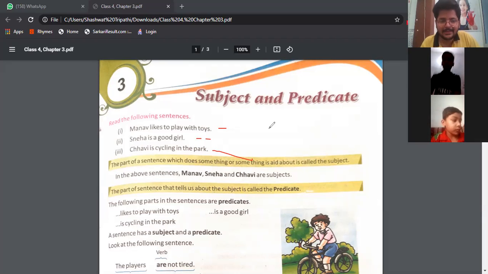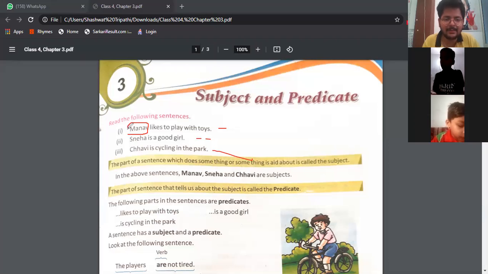Am I clear? See this sentence: Manav likes to play with toys. The sentence is talking about whom? Manav. The sentence is talking about Manav. Manav के बारे में बात हो रही है sentence में, right?